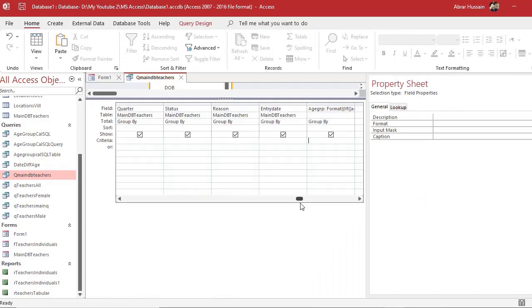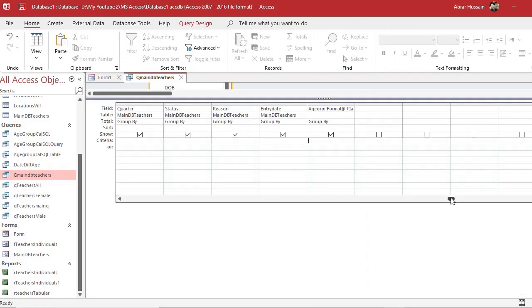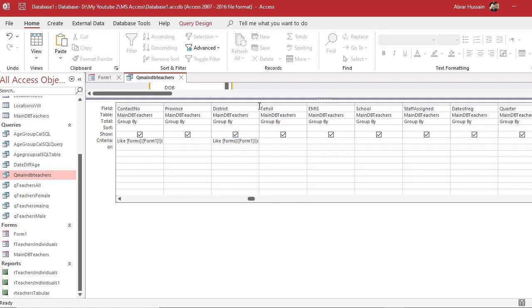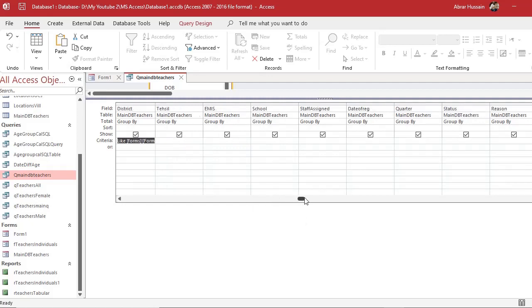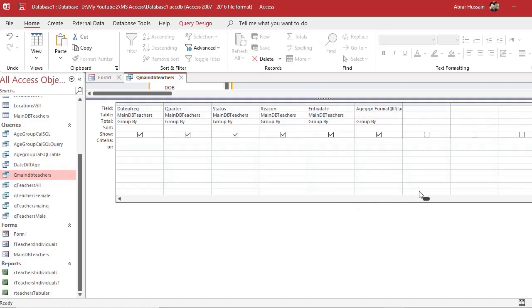And here in the query, just like we did with the other columns for search, for example, this is that code for the search. Here this is the district column, so I have used district. Now I will just copy this code and paste it in that age group column that I added in the query. It's not available in the table. And just here, change this district with the text box name that we just assigned, that was age group. So now it will search according to the age group, and close.